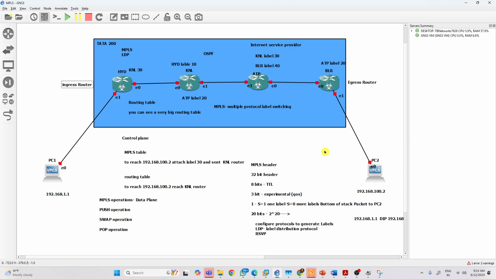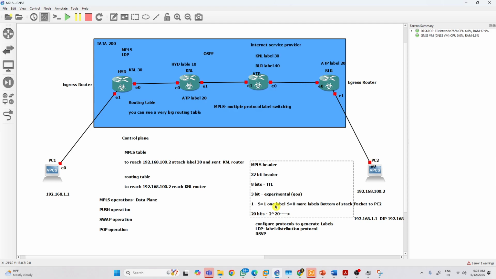Sir, can you explain this one bit in the MPLS header? The S bit: one means bottom of stack. Like the OSI 7 layers, for raw data you have the Ethernet layer, then the IP header layer, and it is encapsulated. Here it's the same thing, with labels. First, the data is encapsulated with one label.